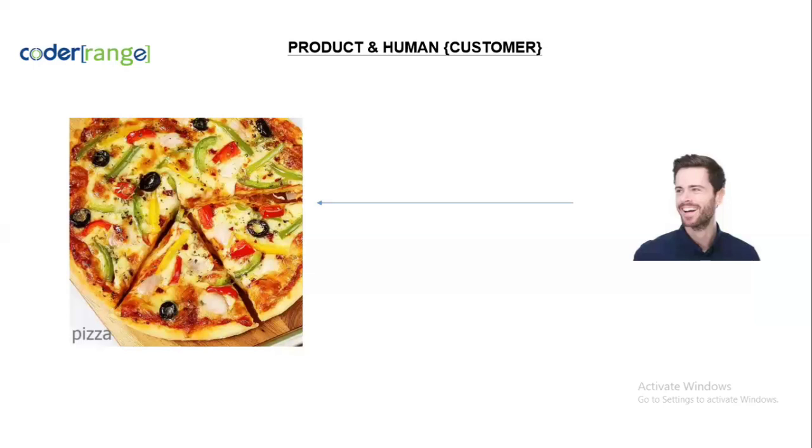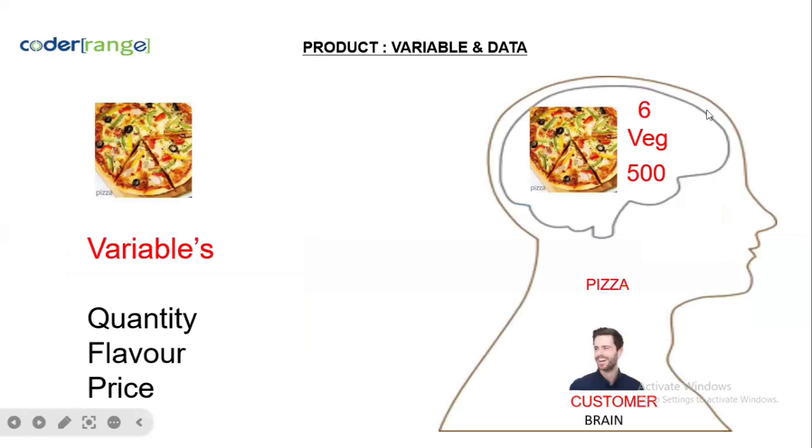Imagine pizza is a product, and this person is a human customer. This person will eat pizza, right? So when he eats pizza, how can I write this in the form of coding? I'll show you. Just understand this. I took a simple demonstration, so listen carefully. For example, this is the customer's brain. Let's say the customer's name is Venkatesh.